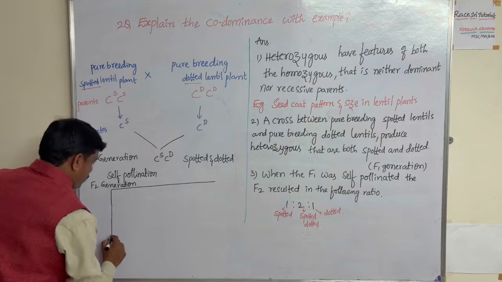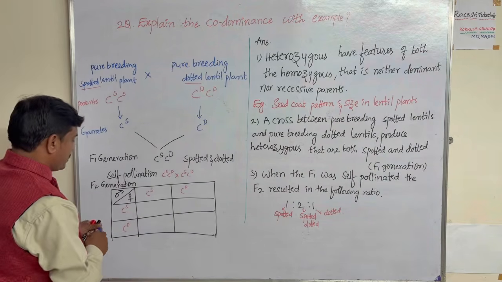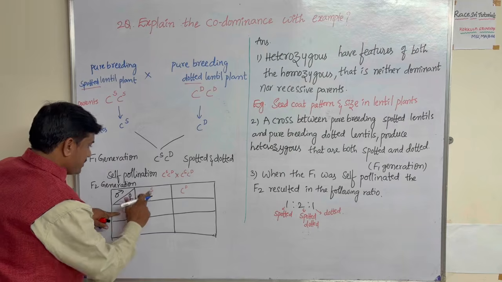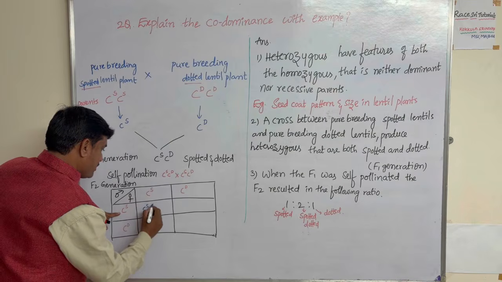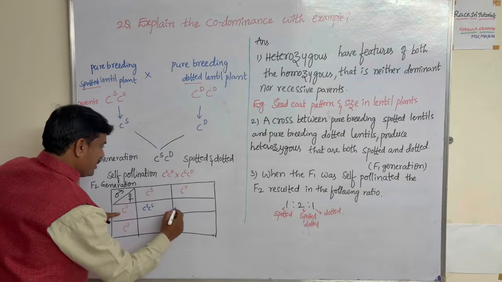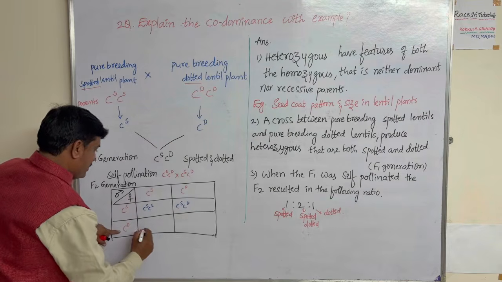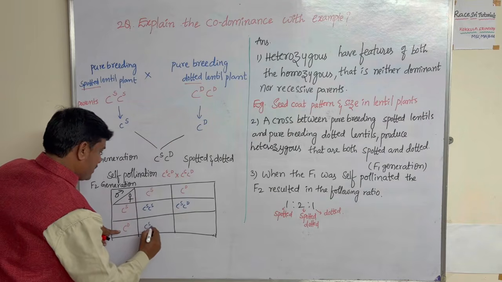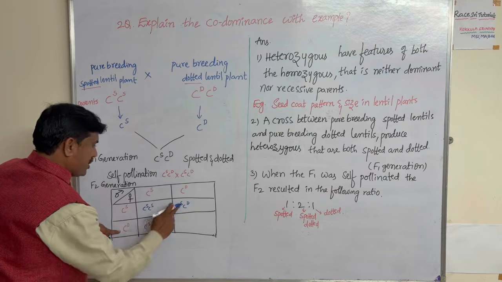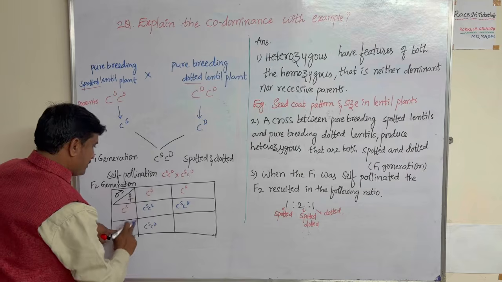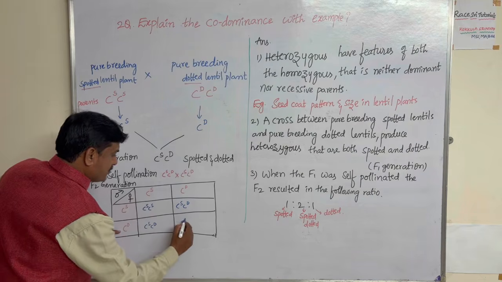Make it like this, so connect it: CS CS, then CS CD, first you write CS CD, because you can connect it like this only. Next, CD CD.